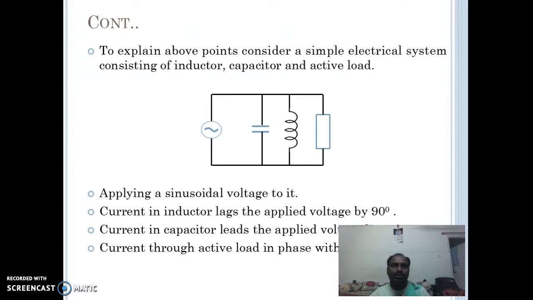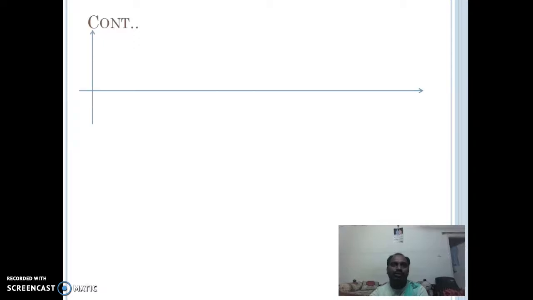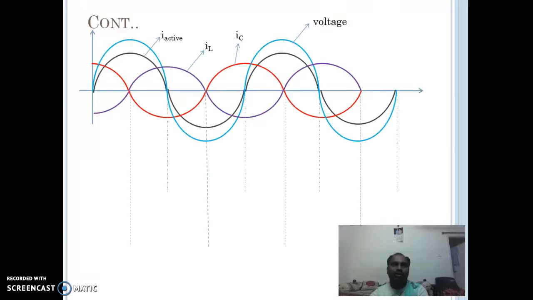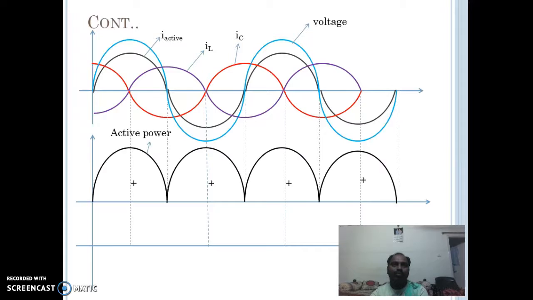Here I am explaining by taking a system, applying an AC voltage, having capacitive elements, inductive elements and active elements, and here are the waveforms of current and voltage: active, capacitive and inductive currents and the applied voltage.